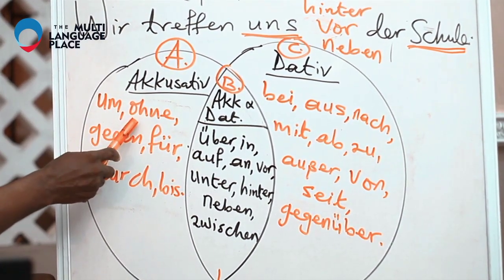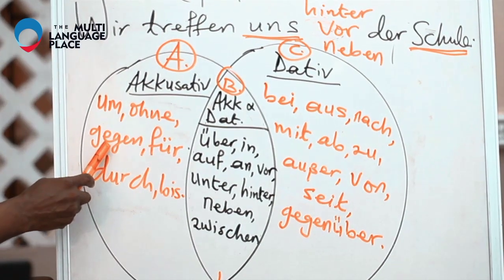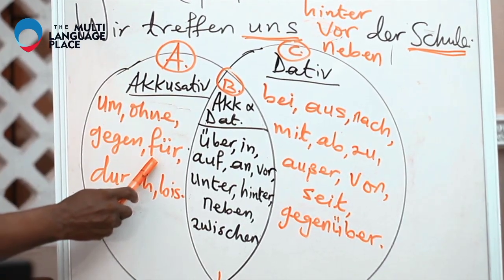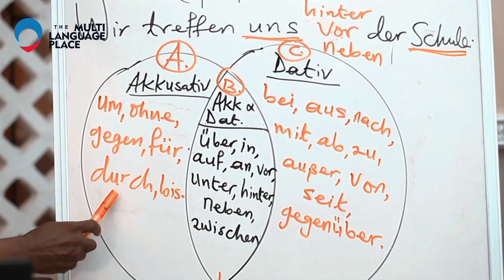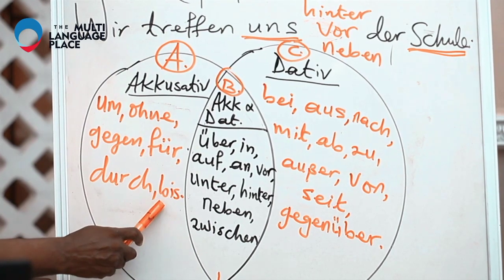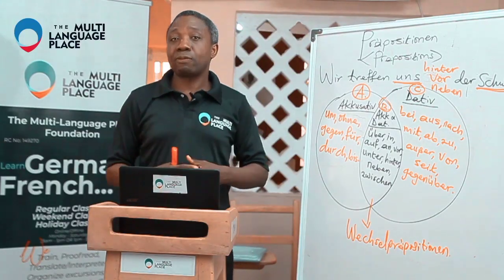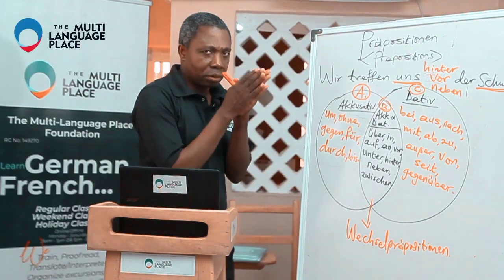Group A: ohne, gegen, für, durch, bis. Wonderful. Those are the prepositions that fall within the first category.